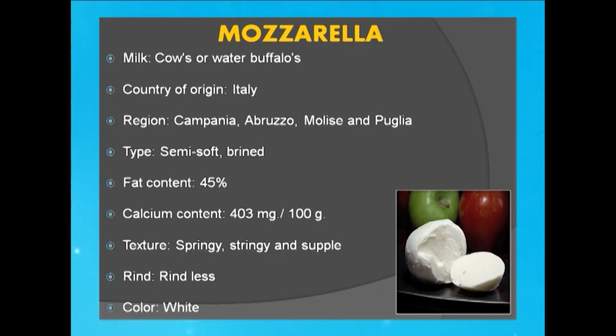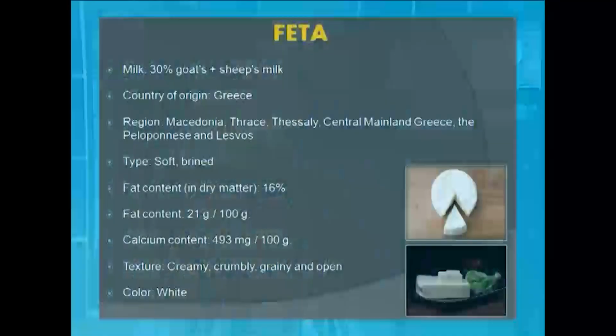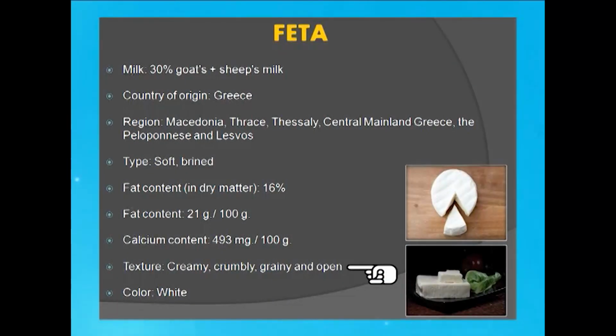And mozzarella, I think all of us know, is very well used. You can prepare it at home just like you prepare paneer or chana at home, and obviously use some bacteria during production, the specific ones, which will give rise to a typical mozzarella cheese. Feta is another soft variety of cheese very similar to mozzarella, and it is again creamy, crumbly and grainy, white in color. The origin is Greece, and interestingly this variety of cheese uses a combination of milk, that is 30% goat's milk and 70% sheep milk.